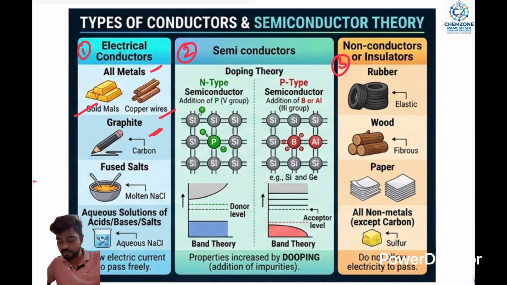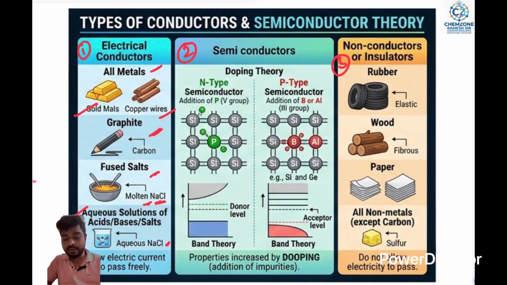Graphite is also a conductor of electricity. Then fused or molten salt, such as sodium chloride, NaCl. Then aqueous solutions, for example any acid, base or salt solution, which transfer electricity.